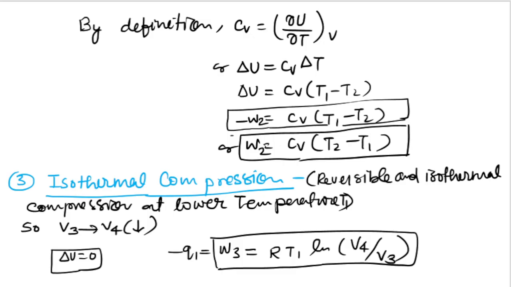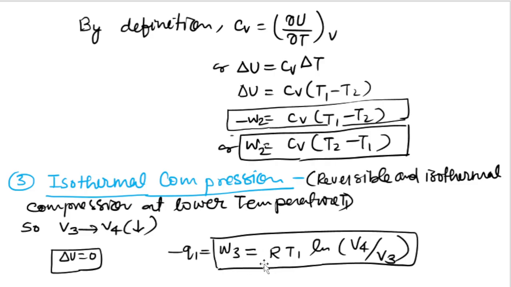This is the reversible isothermal compression at the lower temperature T1. Since the temperature is constant, the change in internal energy will be zero. So heat, minus Q1, is equal to W3 for the third process.